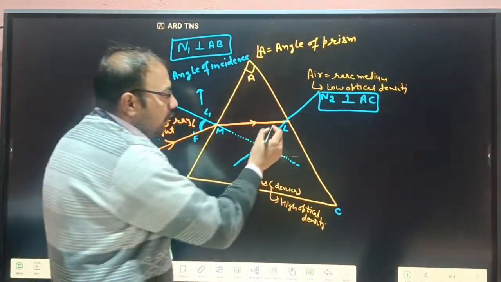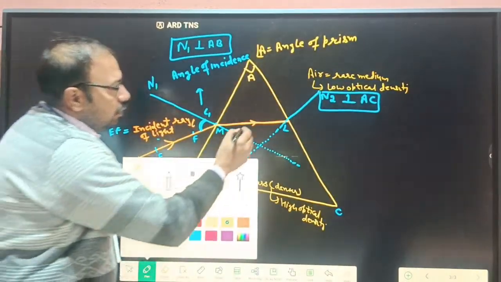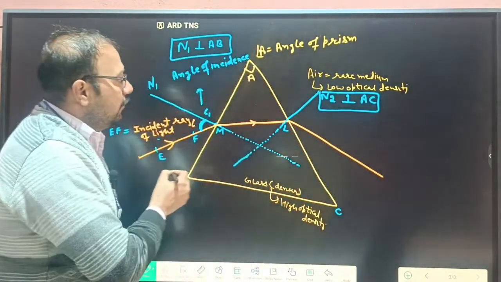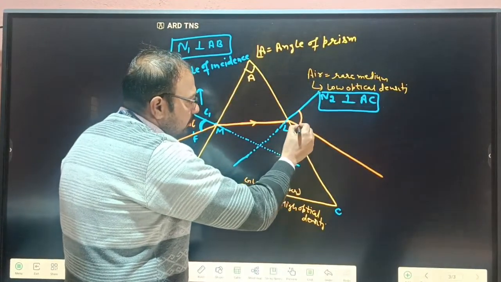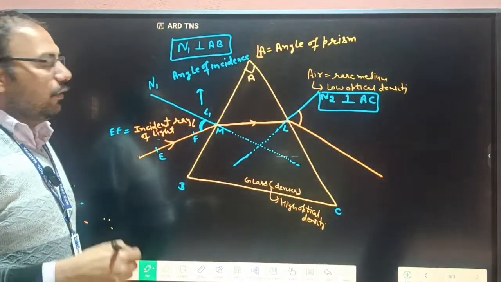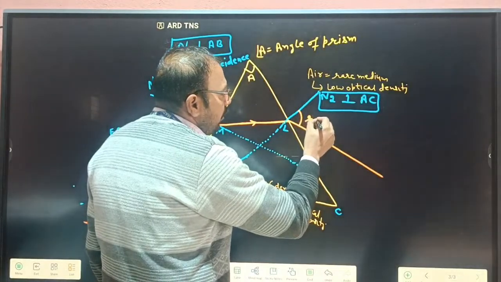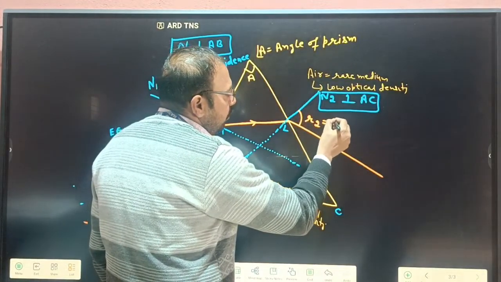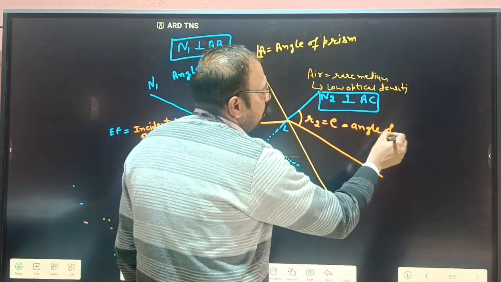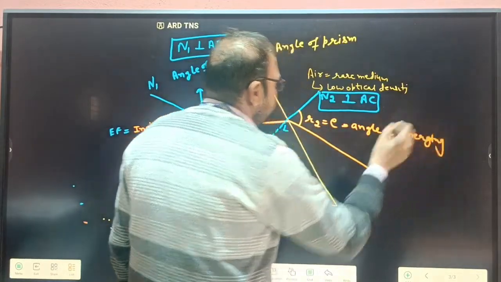For example, this light bends like this, and this angle is known as the angle of emergence, or simply the angle of refraction. Sometimes we write this as R2, and this is equal to the angle of emergence.